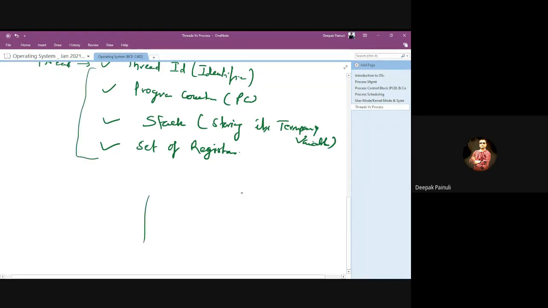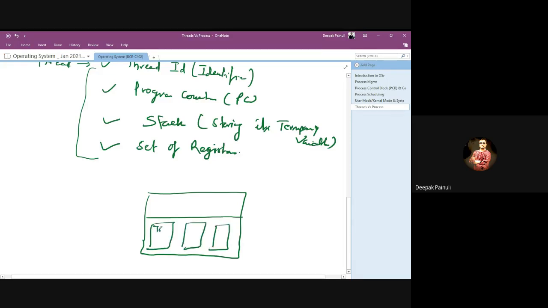We can say that every thread has these four components: thread ID, PC, stack, and registers.